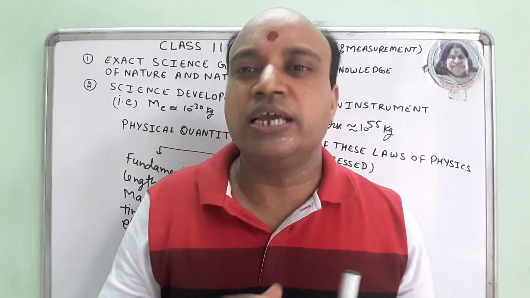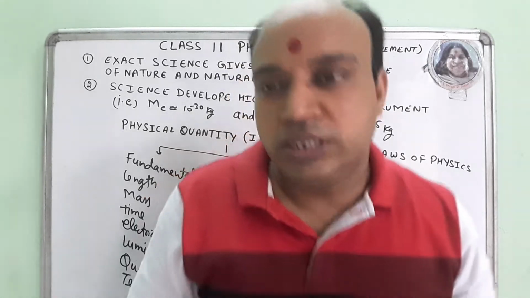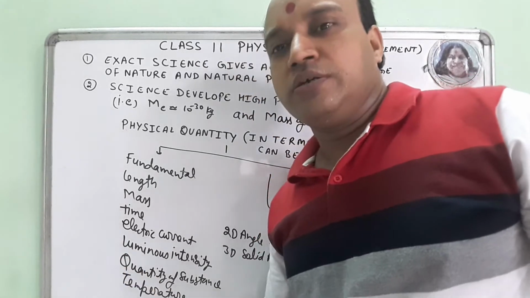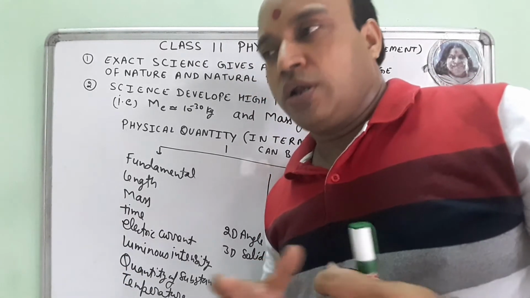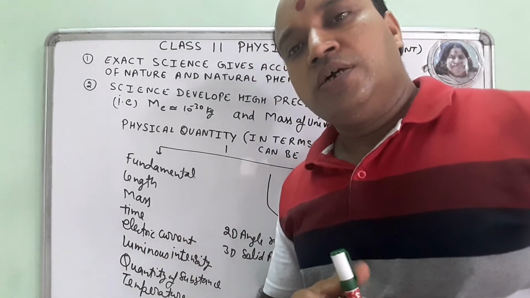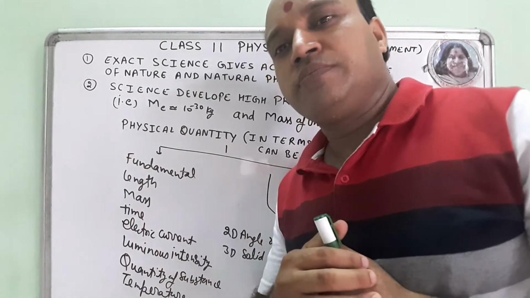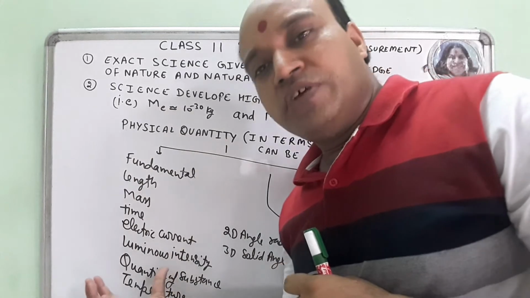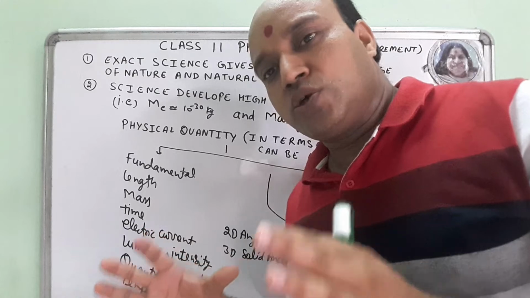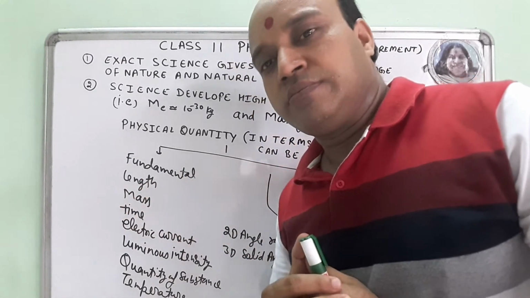But only these three quantities cannot measure all the quantities. So these seven quantities, complete with the supplementary units, can measure all the physical quantities. That's why they are called the seven physical quantities of the world. So these seven physical quantities can measure every physical quantity in the world. That's why it is called SI system or extended MKS.